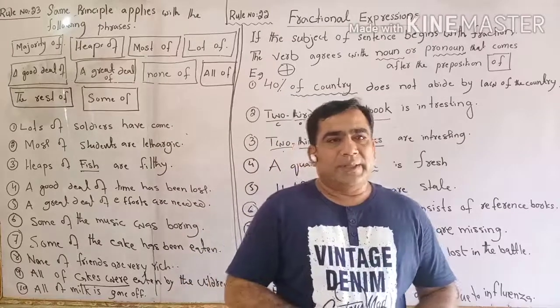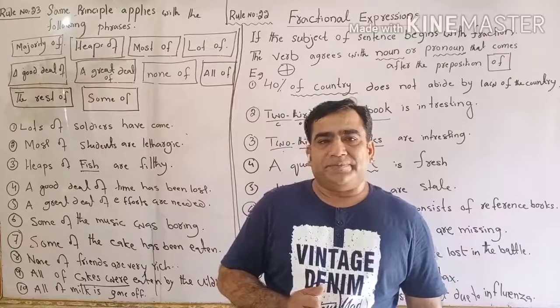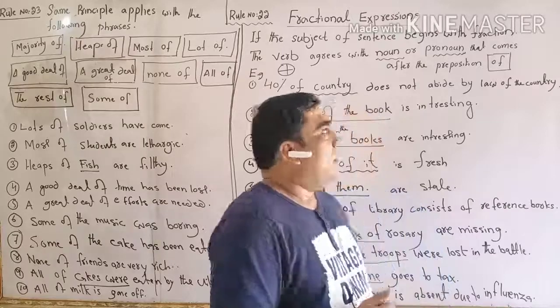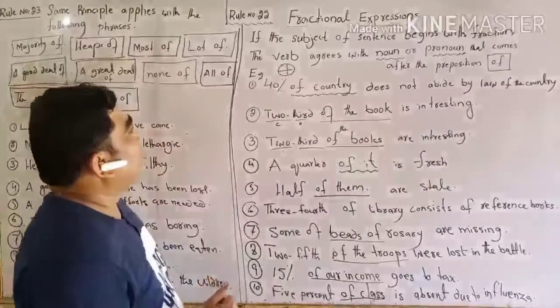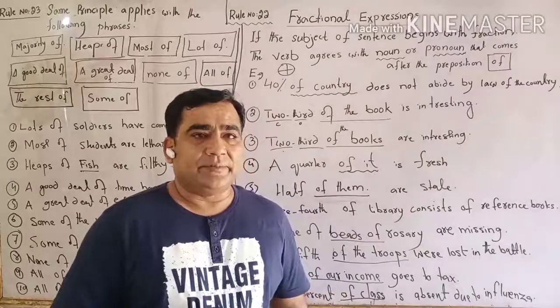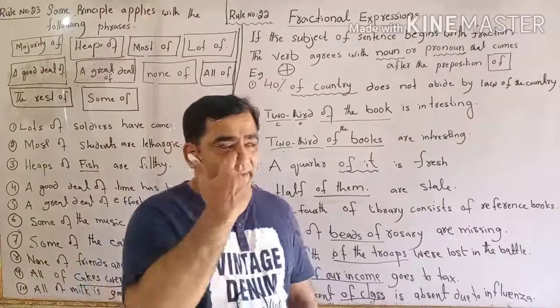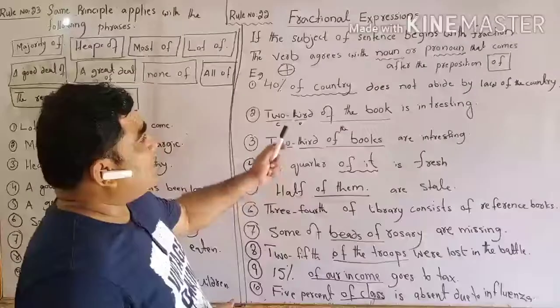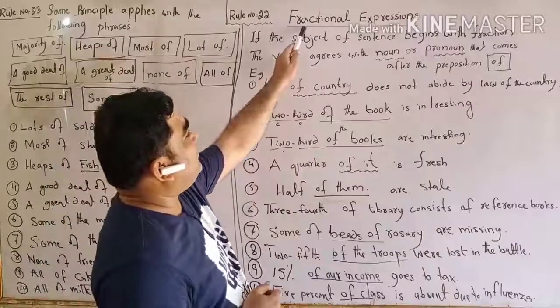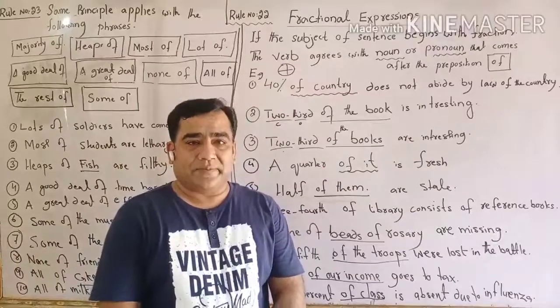The topic is still in process. The rule number we have today is 22. This rule is very interesting in the sense that it is called fractional expressions in subject-verb agreement.